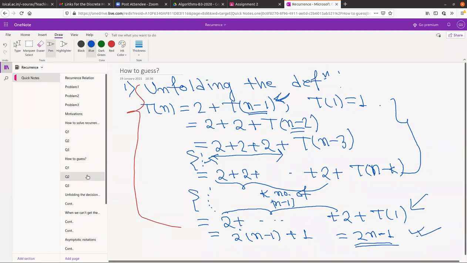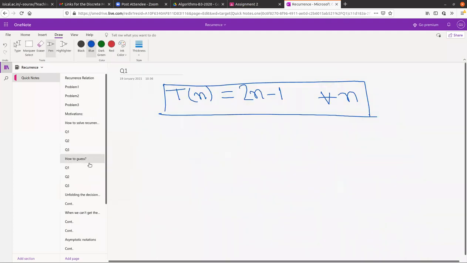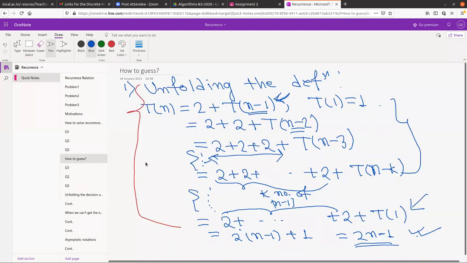Ma'am, suppose we have some problem to prove using a recurrence relation. We need to first guess it using back substitution, and then we need to prove it via induction. Yes, if you can do that.